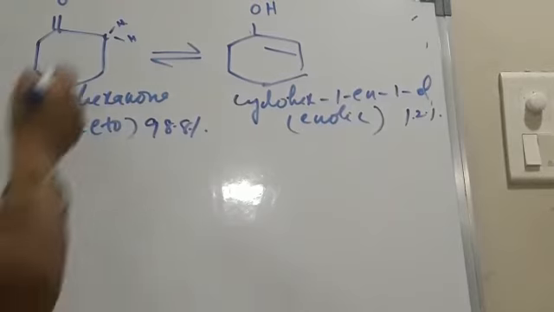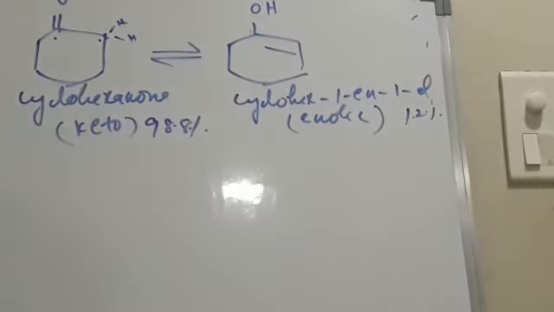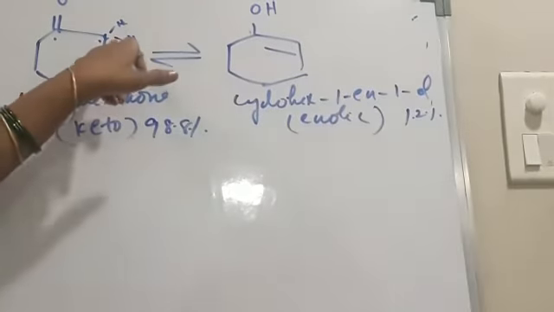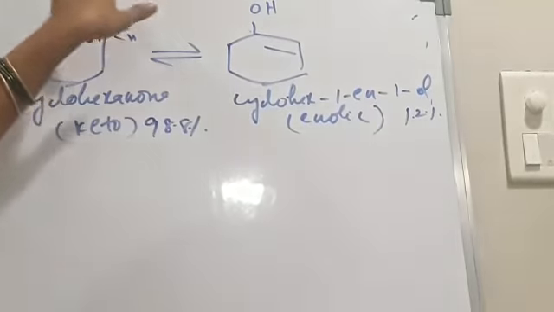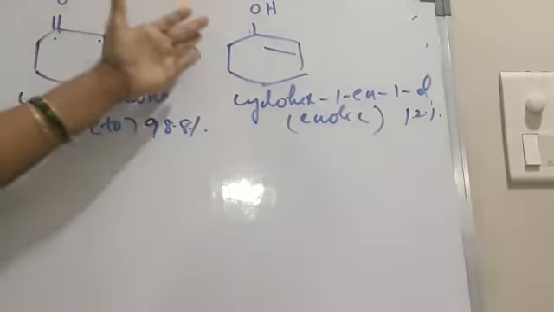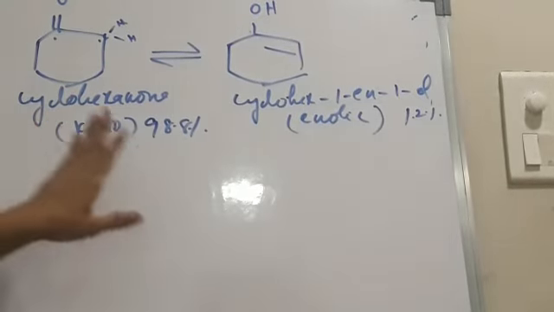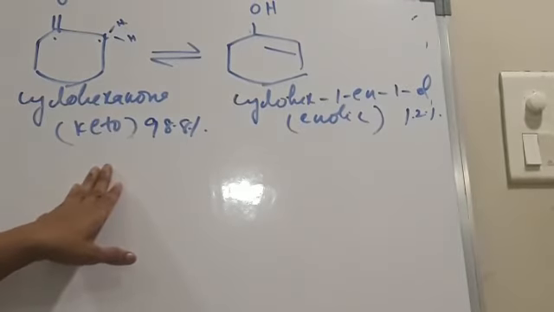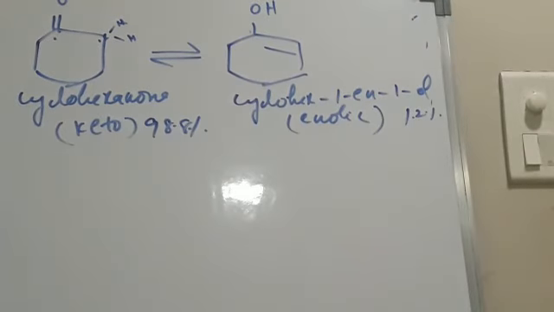Starting from here, 1, 2, 3. From the first polyvalent atom, hydrogen migrates towards the third polyvalent atom, and we get enolic form, cyclohex-1-en-1-ol. And cyclohexanone is the keto form, which is the more stable form, and a higher percentage of keto form is formed here.